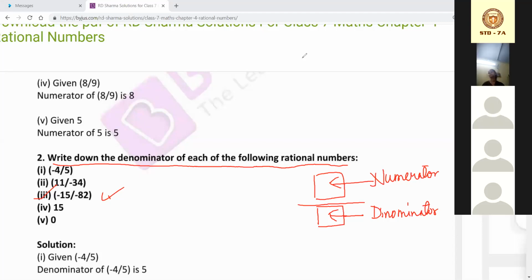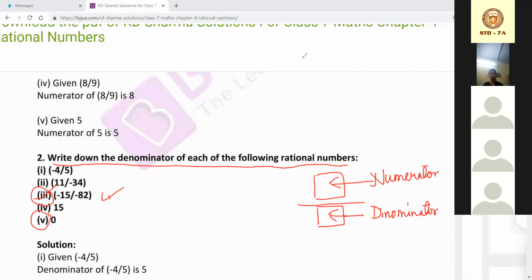Ma'am, 2 and 3? Yes, 2, 3 means only this sum you have to do. Not all; one sum today we will do. The rest of the sums I will post as the question. Here you can see question 5, you also copy.